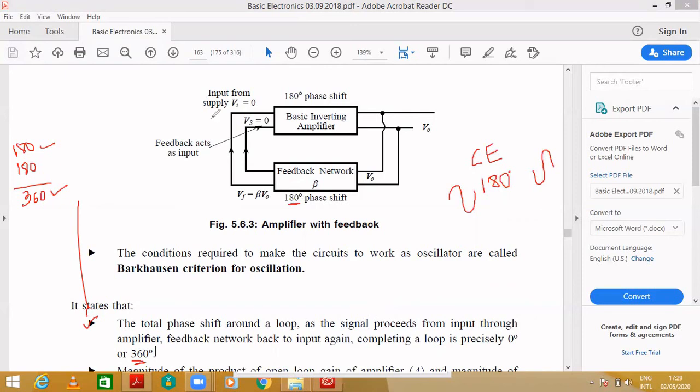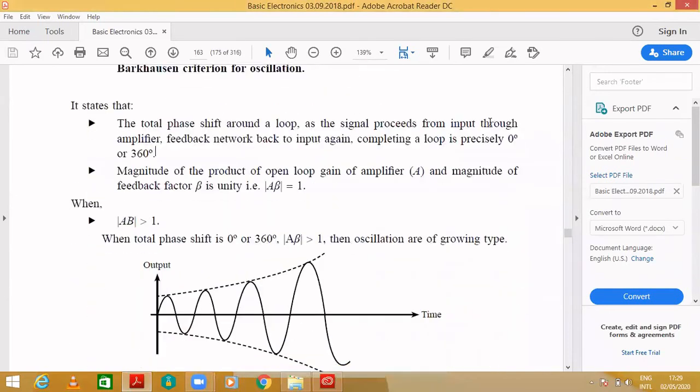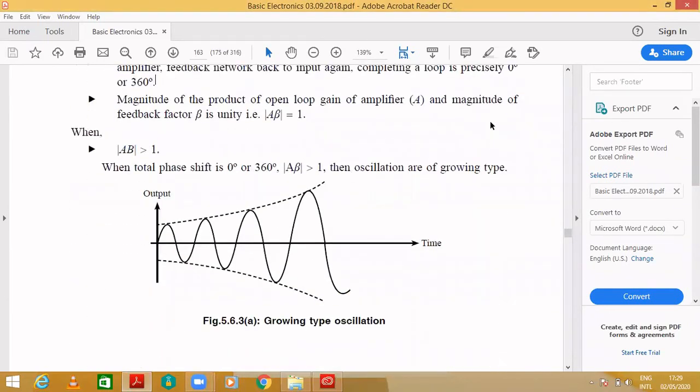Whenever you multiply A and beta, it should be equal to unity. This is the property of any circuit to act as an oscillator. Now suppose A beta is greater than 1, what happens? When the total phase shift is 0 degree or 360 degree, it satisfies the first statement but not the second.